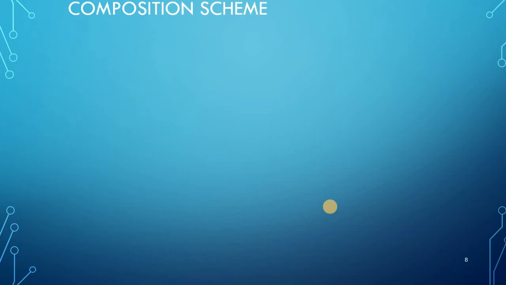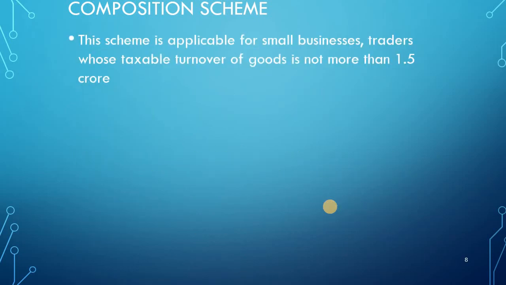Then the composition scheme. If you are not registered under the regular scheme, there is another option, but it is available only for small traders whose turnover is below 1.5 crore. They are given the option to register under the composition scheme. This scheme is applicable for small businesses and traders whose taxable turnover of goods is not more than 1.5 crore. So any small trader or retailer whose total turnover for a year does not exceed 1.5 crore can register under the composition scheme.